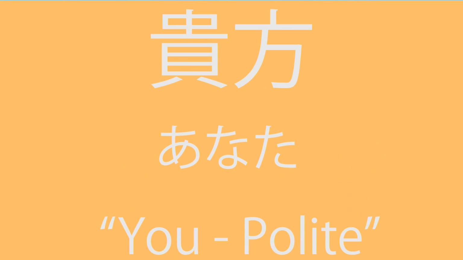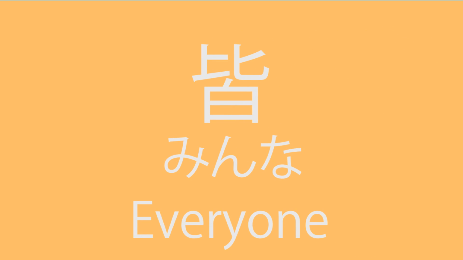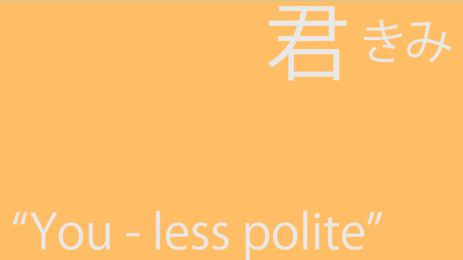Anata means you and is a formal but cold way of referring to someone else. Minasan means everyone or the group around you. It has several meanings referring to which group and by the context, but for now it means everyone. Kimi means you and is a slightly softer but still formal way of referring to someone else. Just a slight note, this word cannot be used to someone above you and has to be used to someone below you in social status. I will get onto that in a later lesson.